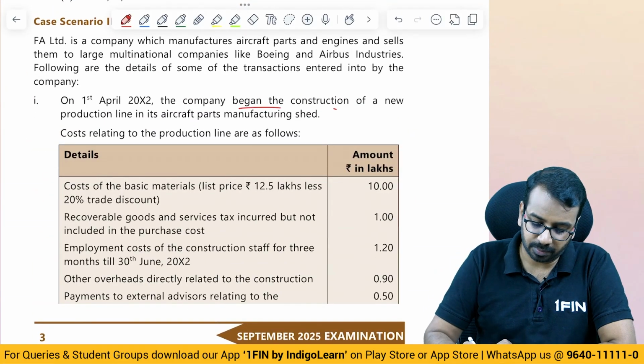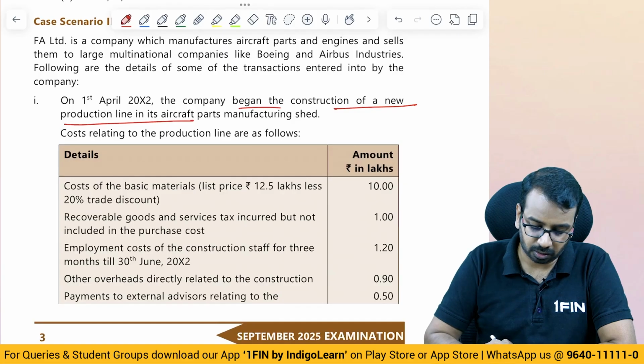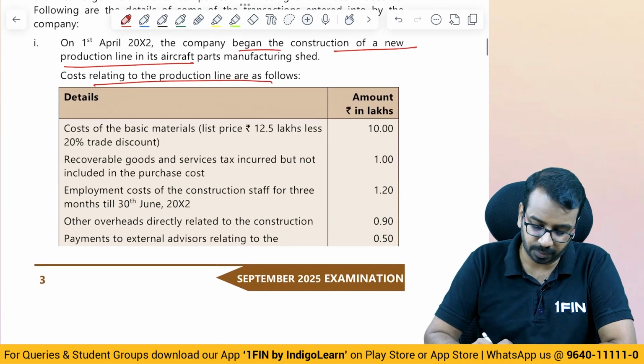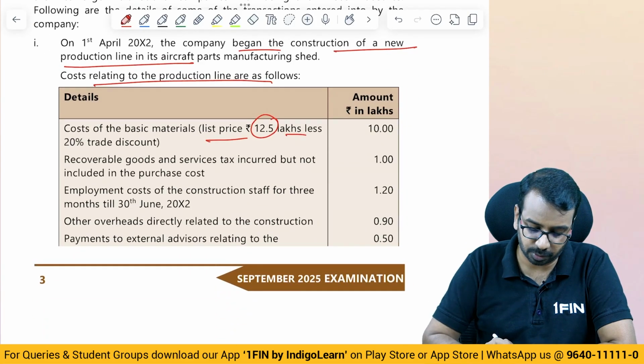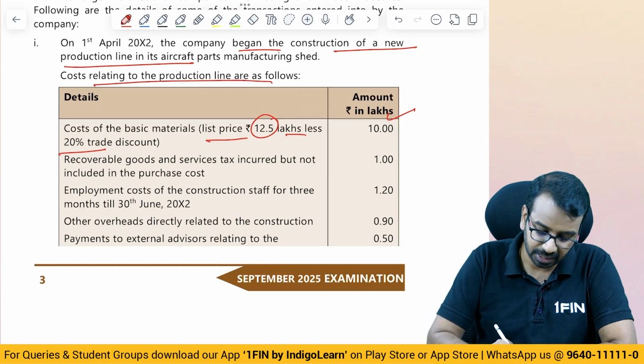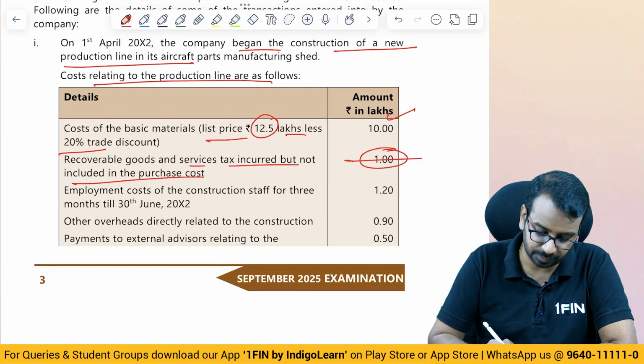On 1st of April, company began construction of a new production line. Costs relating to the production are as follows. Cost of basic material, list price 12.5 less 20% trade discount, 10 lakh cost. Recoverable goods and service tax incurred but not included. This will not be included, so you will anyways remove.